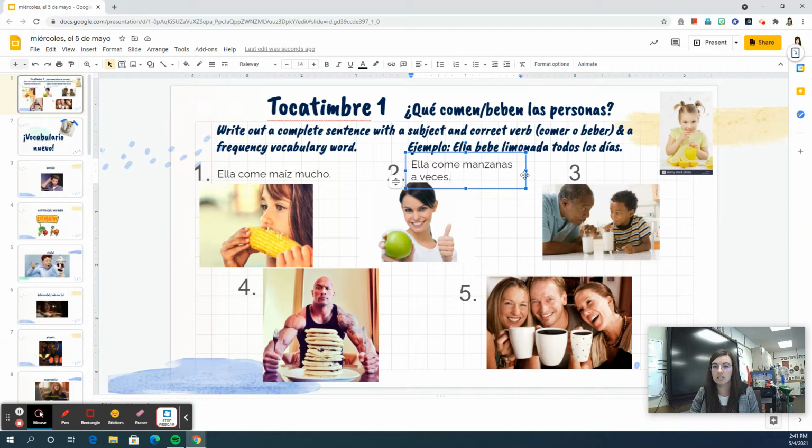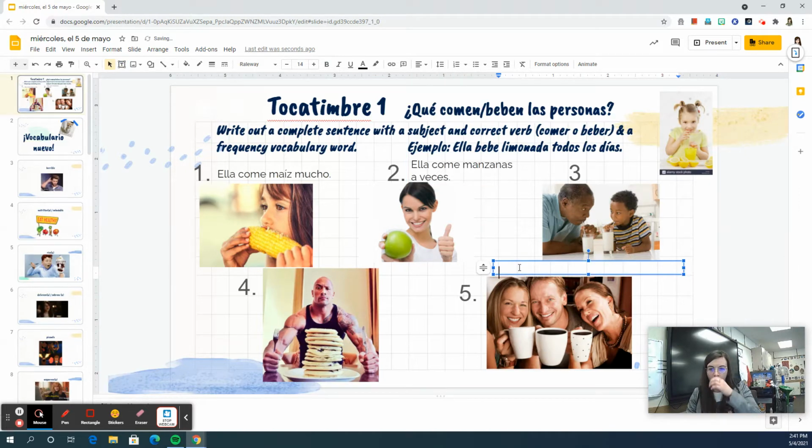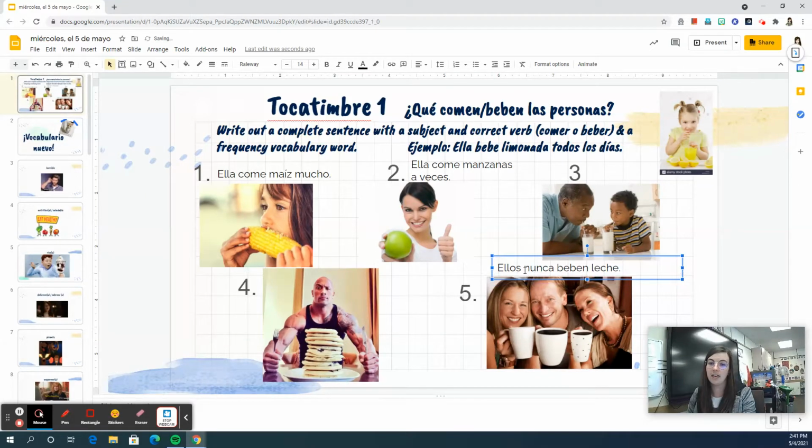Número 3. Quiero usar la palabra nunca. Nunca significa never. Even though in the picture he is drinking milk. Pero está bien. So this is for número 3. This time, there are more than one person, so I have to say ellos. Ellos nunca beben leche. This is for número 3. They never drink milk. Looks like they do, but I wanted to use the word never.